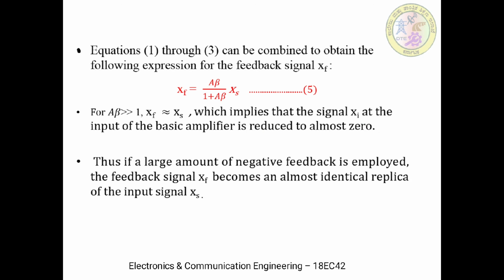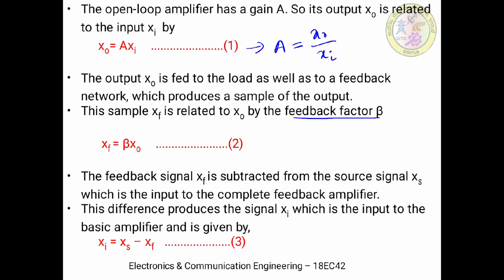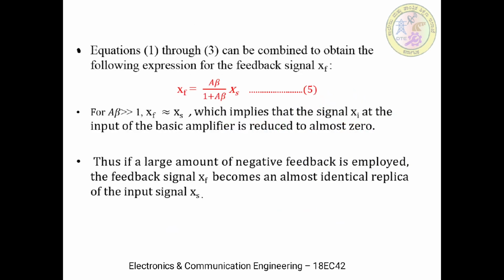These are the analyses available from equation 4. Now one more relation we have. It is further possible to combine equations 1, 2, 3. One equation is x naught equal to A into xi. The second equation relates the feedback signal and the output x naught. The third equation is xi equal to xs minus xf, the difference signal expression. Combining these three equations, it is possible to derive xf by simple substitution. So the feedback signal xf is equal to A beta by 1 plus A beta times xs.